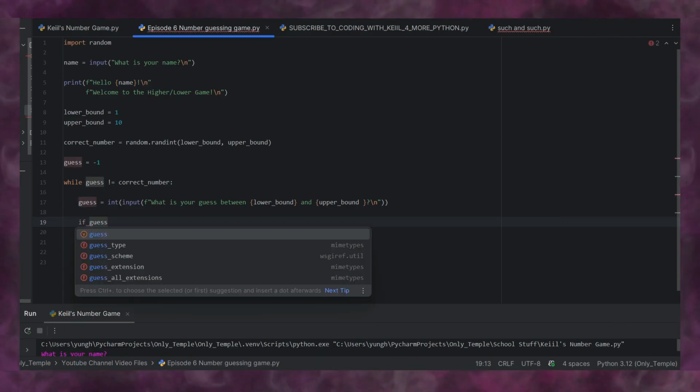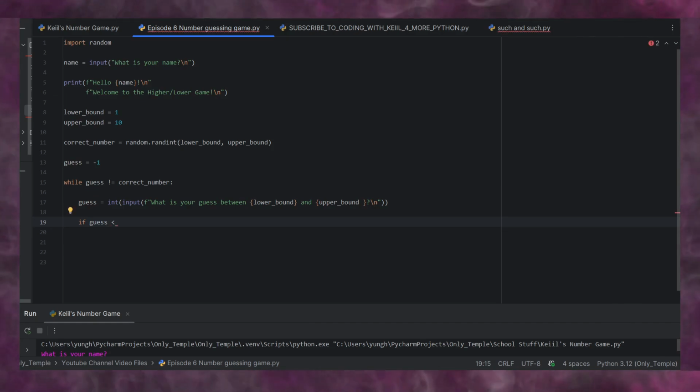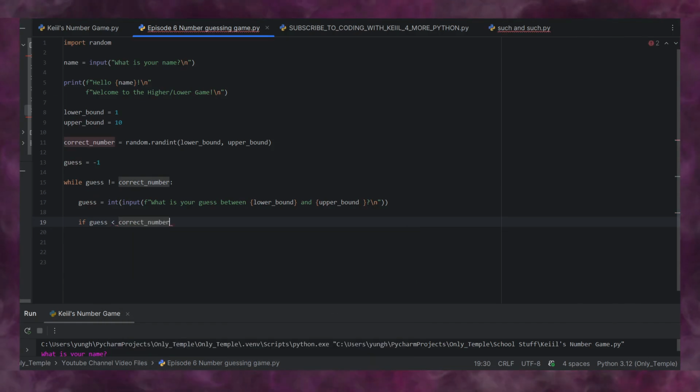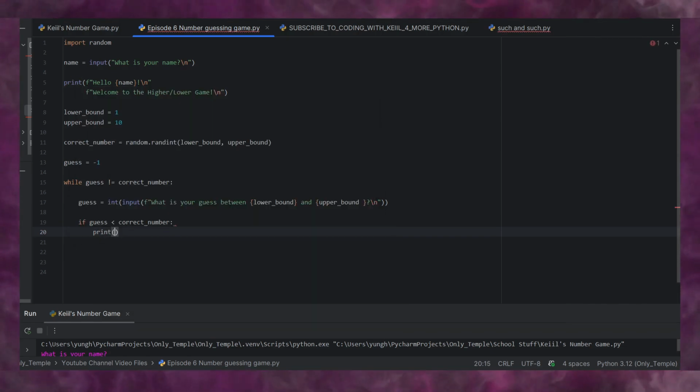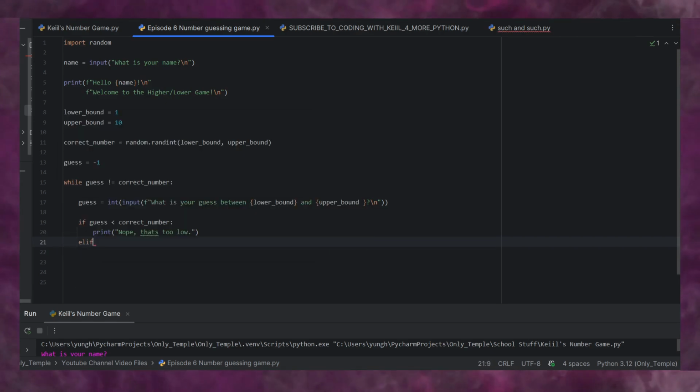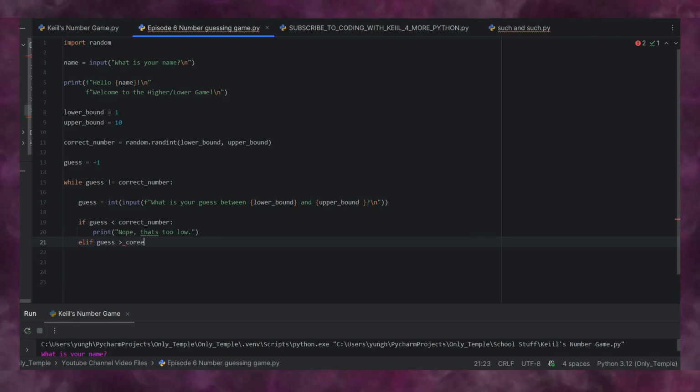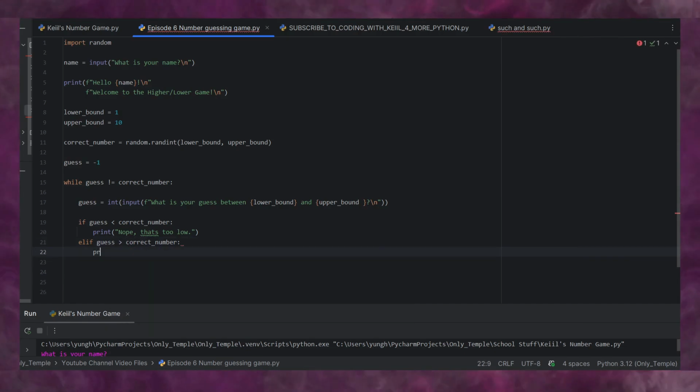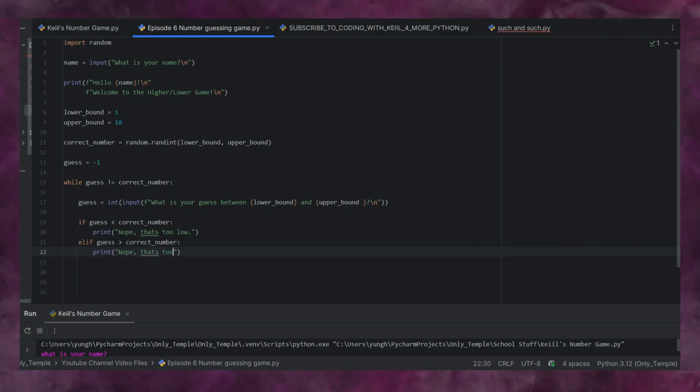If guess is smaller than correct number, print, "Nope, that's too low, go back." Elif guess is larger than correct number, we will print "Nope, that's too high."